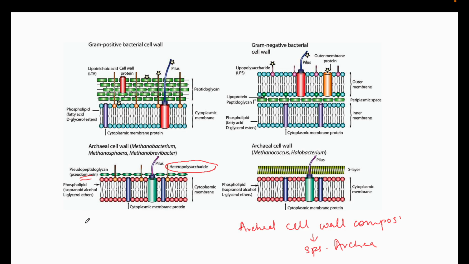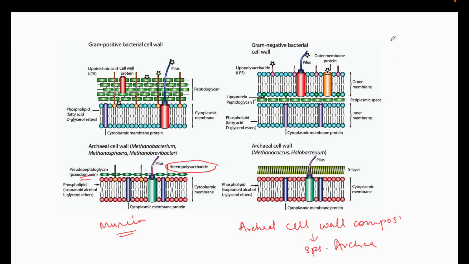So they have pseudomurein, which is found mainly in gram positive, where we also have murein. So they have pseudopeptidoglycan, which is comprised of murein-like structures, and they also have heteropolysaccharide.